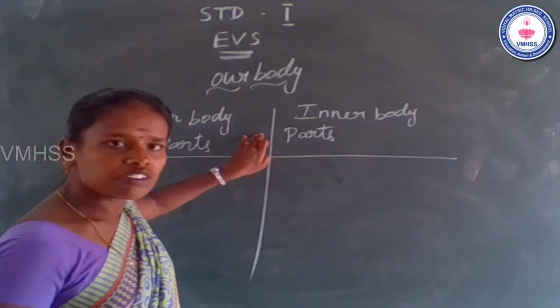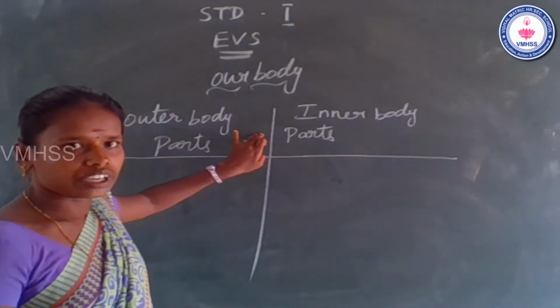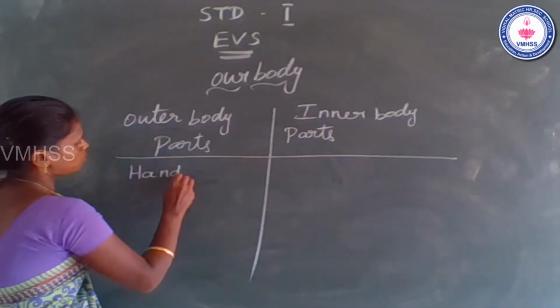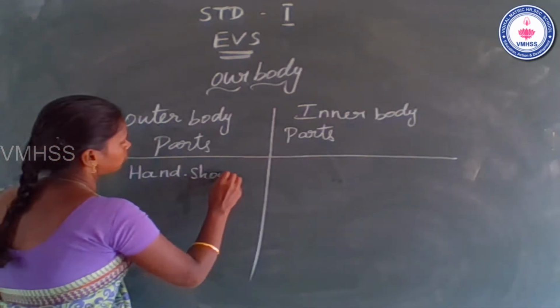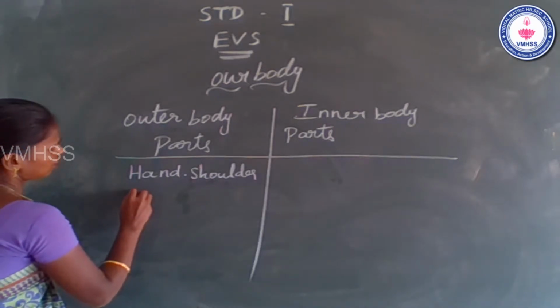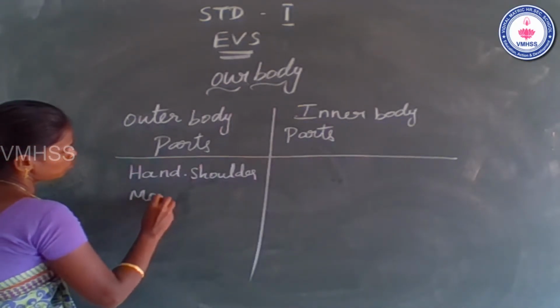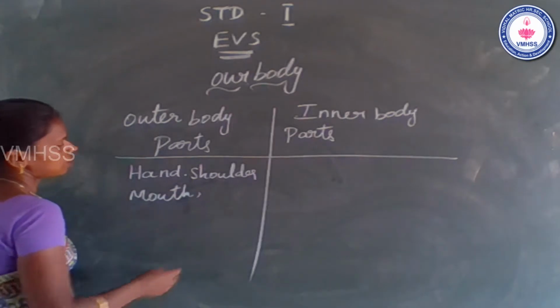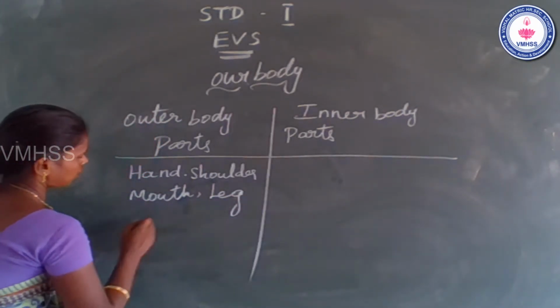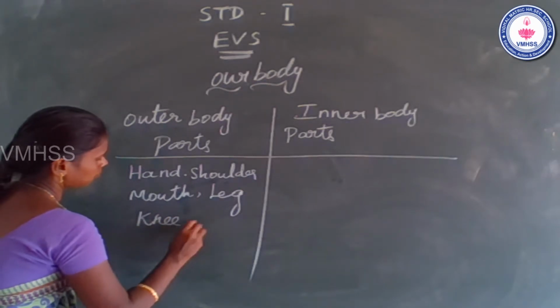Now say the examples for outer body parts. Okay. Hand, shoulder, mouth, leg, knee.